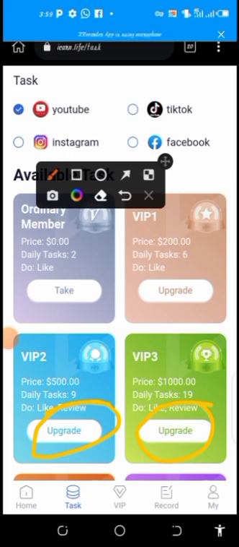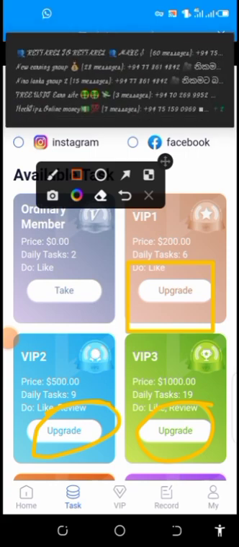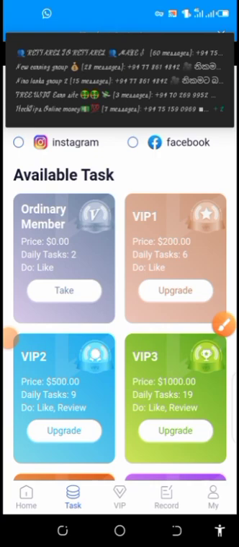In this one you review by watching the video and liking. So depending on the task option you want or the amount you desire to be making on this platform, you can decide to go for that. But the most recommended option is the first one. If you are upgrading, you first need to use this VIP1 to test how efficient it is, or how beneficial the platform is if you are to work with them. So that is how it works here.